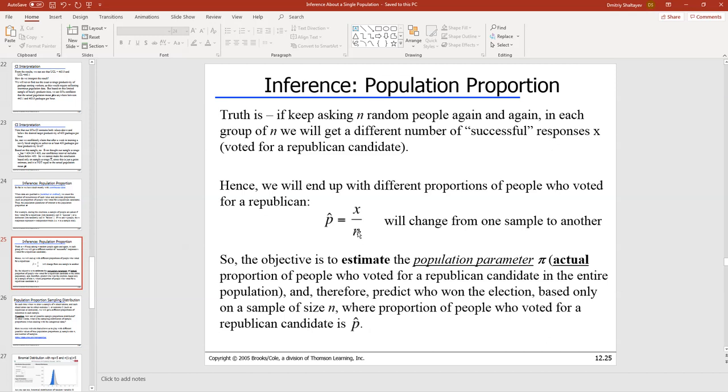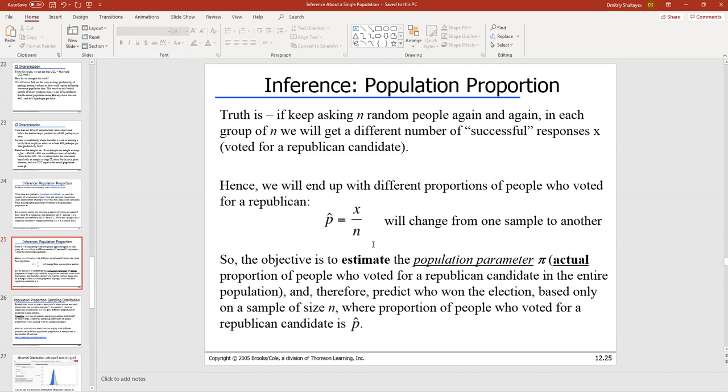Then we take next 500 people who exit the vote place, right? And we ask them, each one and every one of them, did you vote for Republican or for a Democrat? And now, among these 500 people, the count of voters for Republican is, let's say, 245. And therefore, 245 divided by 500 gives us 49%.